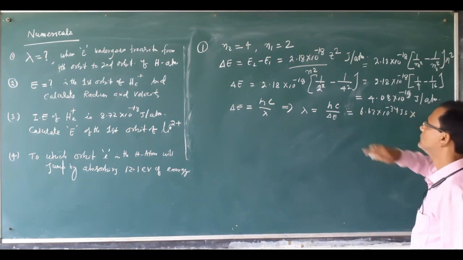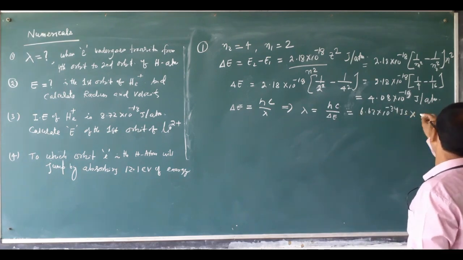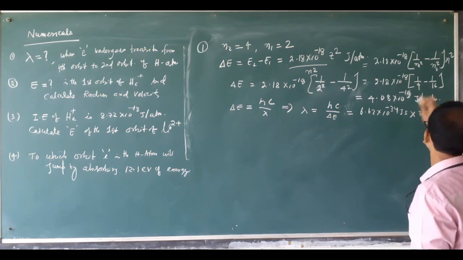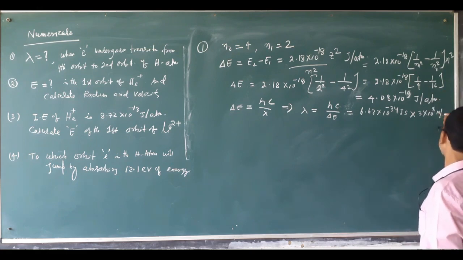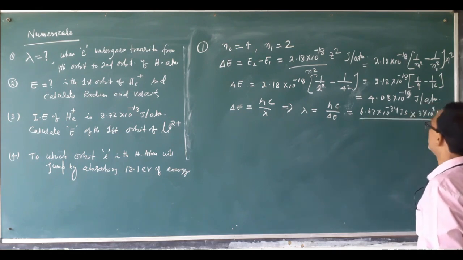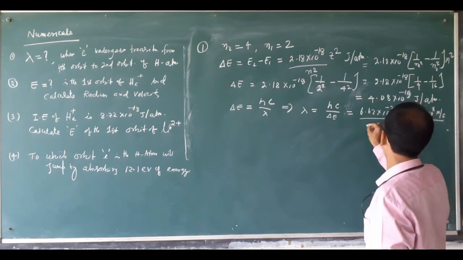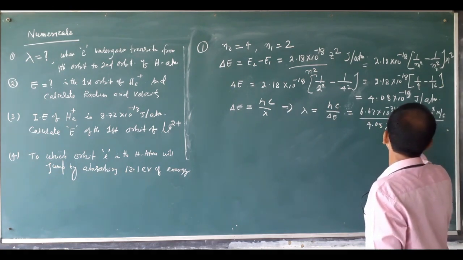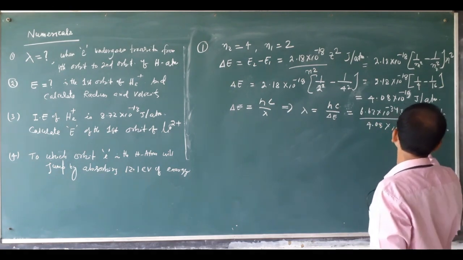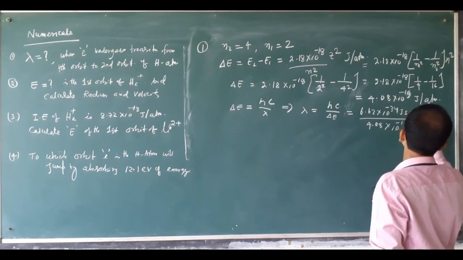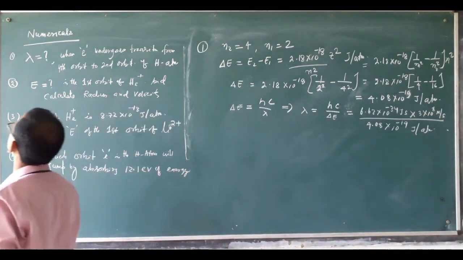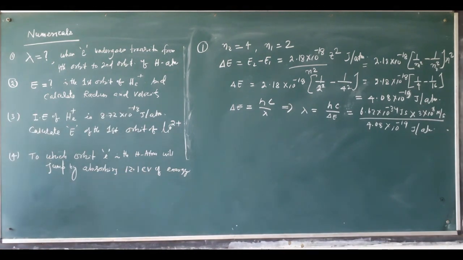The velocity of light is 3 into 10 to the power 8 meter per second. Delta E we calculated: 4.08 into 10 to the power minus 19 joule per atom. So these are the values. Now how much is the lambda value coming? You calculate.